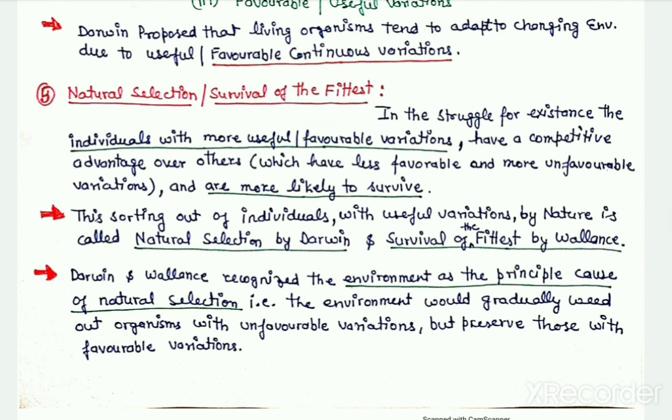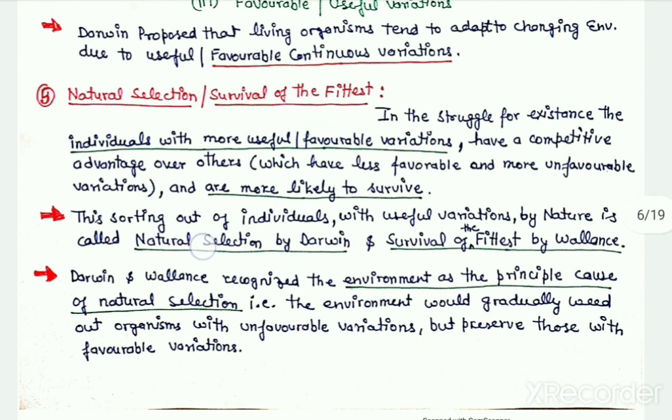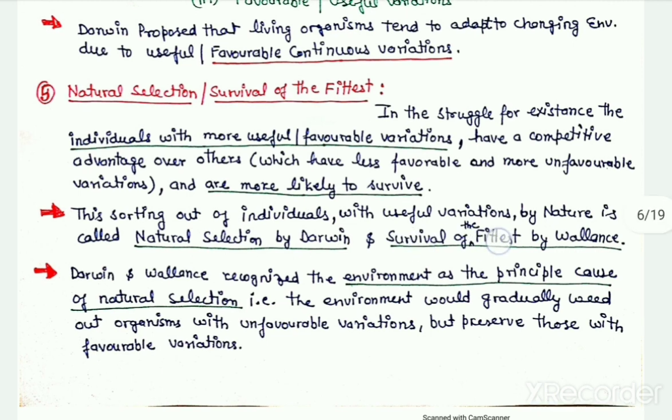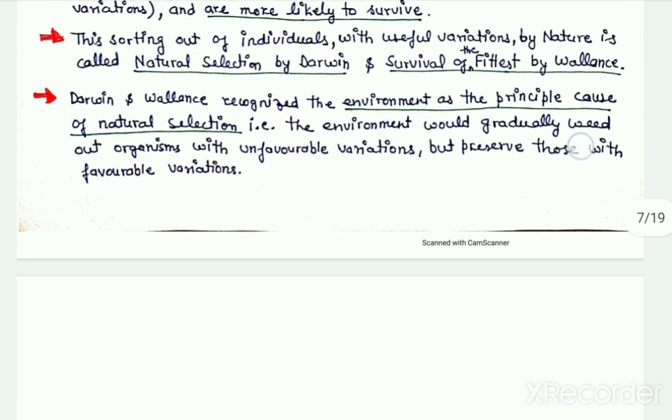So there are more chances of their survival. The individuals who have more favorable variations have comparatively better survival chances. So this sorting of individuals on the basis of useful variations by nature is termed as natural selection by Darwin, and it was referred to as survival of the fittest by Wallace.